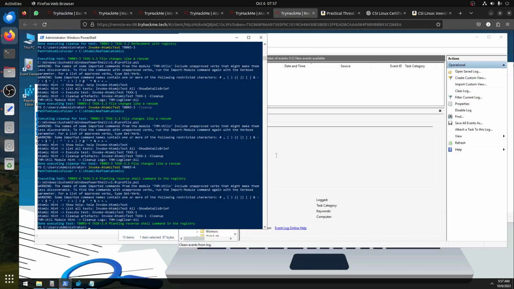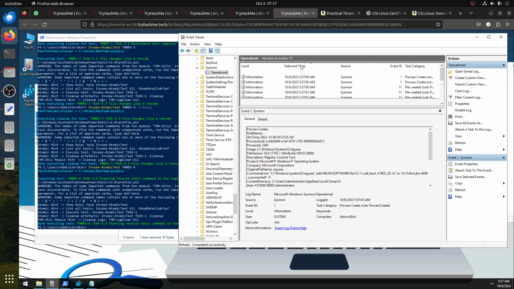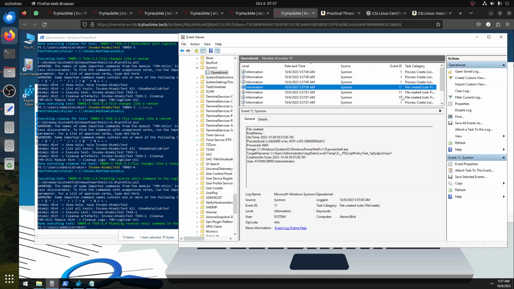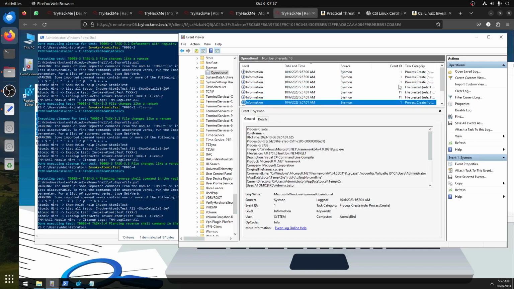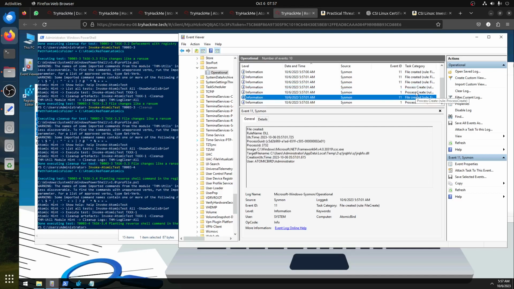Okay, so we need to look for the registry. So let's see if Sysmon can pick it up. Refresh. Let's see. Straight go to the registry. Process creation. This is 7. Let's see the time. So this is the earliest. That's how you start. Then file create. That's what you use the PowerShell start in. Same process. This is when you the atomic start.